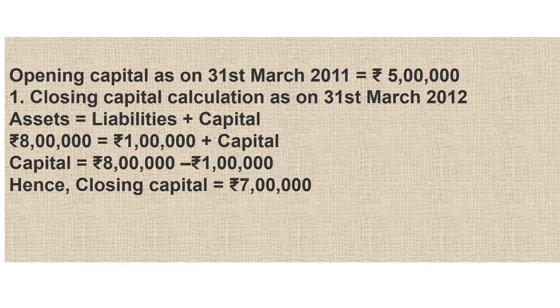Yogesh has taken the loan from the bank, that is our liability. So we will put 1 lakh under liability, plus capital. So capital will be assets minus liabilities. Because closing assets and closing liabilities are given, closing capital will be 7 lakh rupees. Fine.